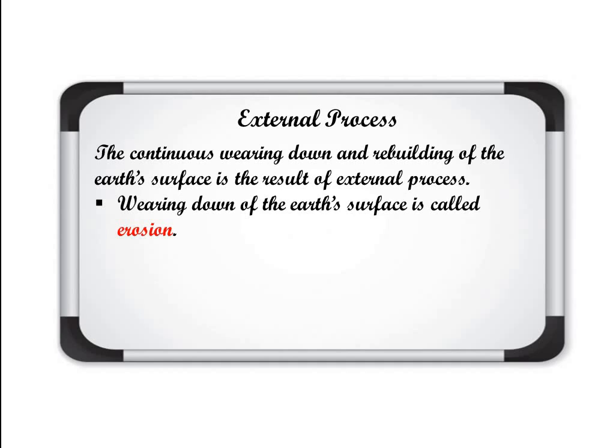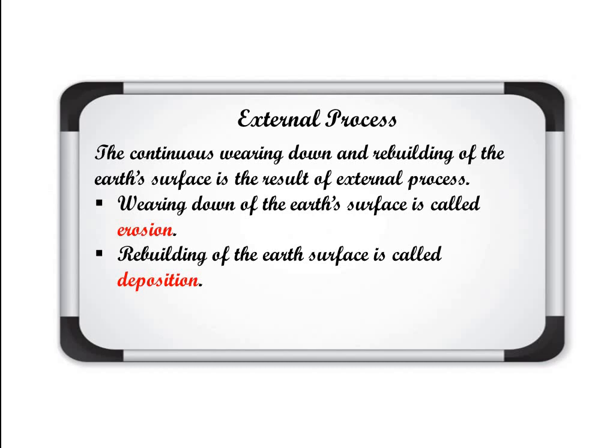Because when water is in flow, it cuts down the upper part of the earth surface, and when the flow is slow, then it deposits that material. So what is that deposition? See the answer of that also. Rebuilding of the earth surface is called deposition.